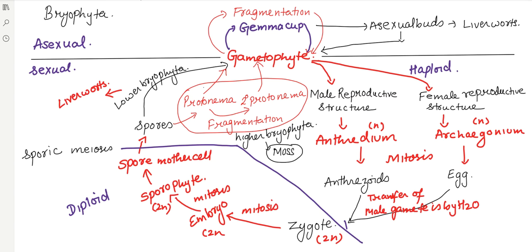So see, what are the things which can be asked in a question? The type of meiosis which we have in case of your particular liverworts. So it is sporic meiosis. Now the spores which are formed, if they belong to the category of lower bryophyta, they will germinate to give gametophyte. If they belong to the category of higher bryophyta, which is mosses, they form protonema. This protonema can directly germinate into a gametophyte, or it can undergo fragmentation to form secondary protonema, which can germinate into your gametophyte. Is it clear?